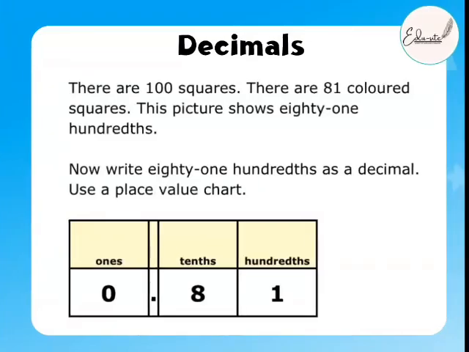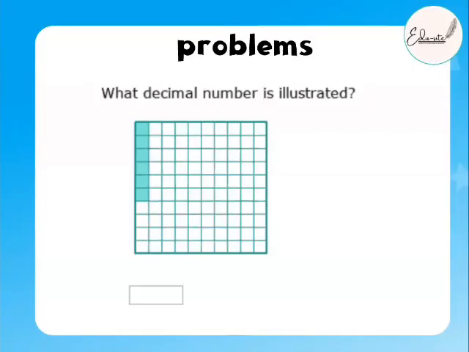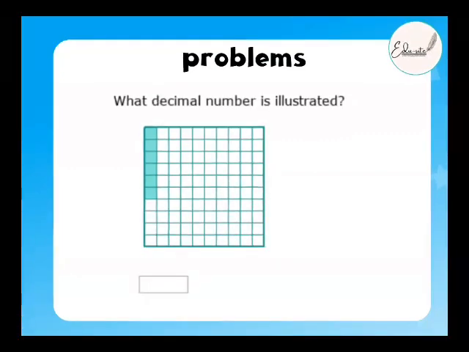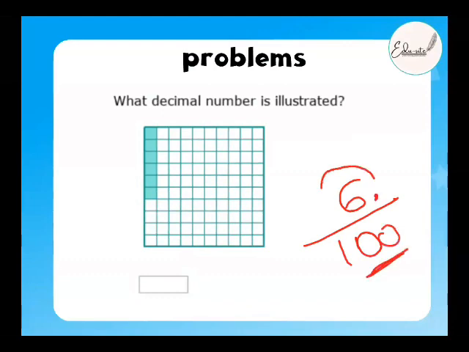Okay, 0.81. How did we do this? So you remember it. What about this one, beta? It is just the sixth block out of 100. How did we solve this? What we did here was we kept a decimal point here and jumped back the decimal 2 places. So it is 0.06. Right? Do you remember this?